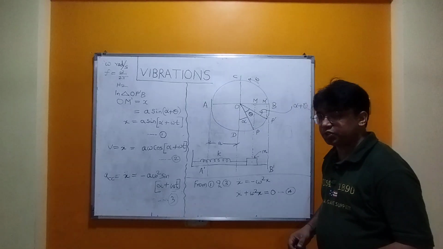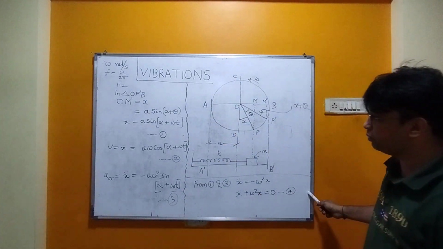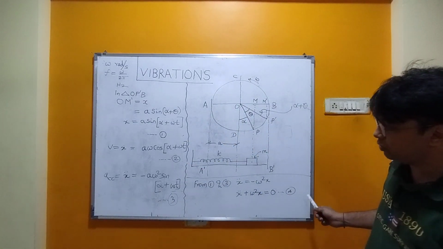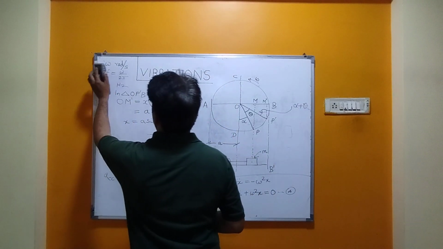Now since there is a constraint of space over here, I am rubbing out all these equations except equation number 4, which we shall be using later on. So I am writing this equation over here.